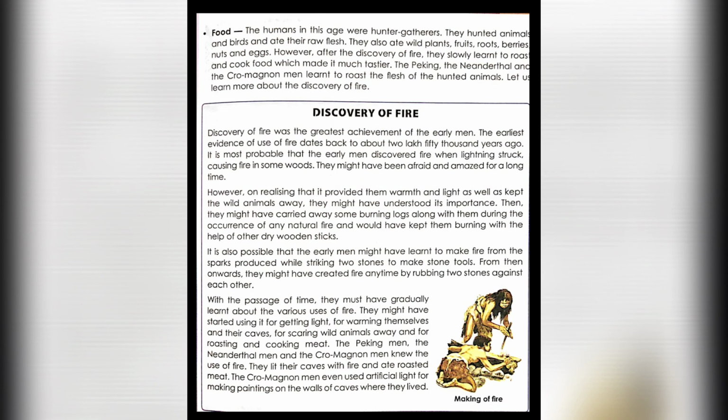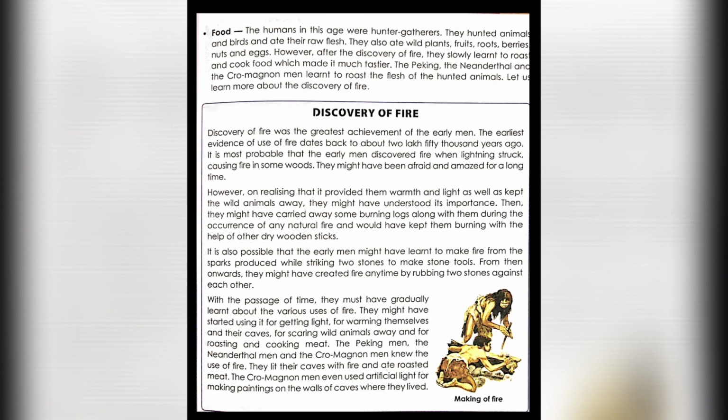The Peking man, the Neanderthal man and the Cro-Magnon man knew the use of fire. They lit their caves with fire and ate roasted meat.